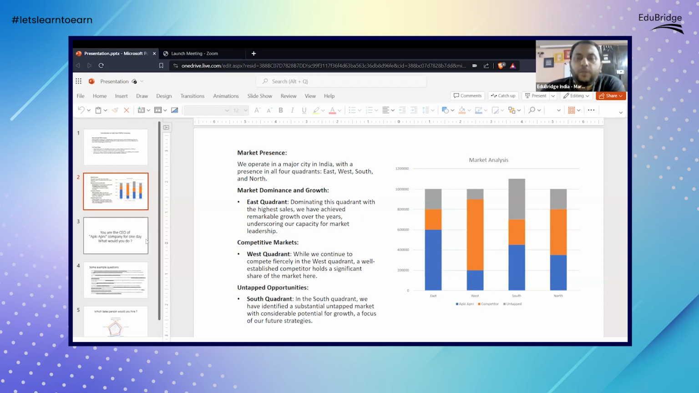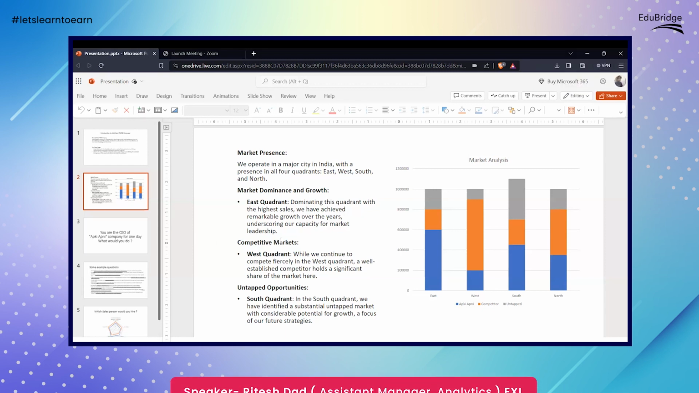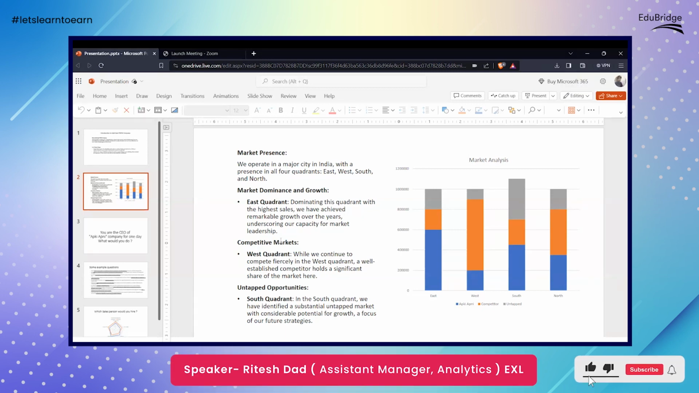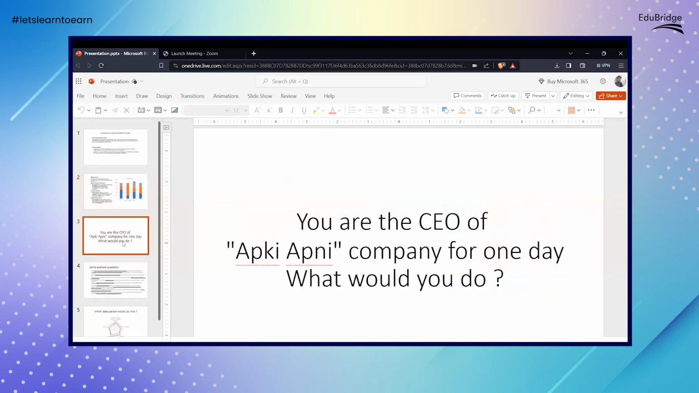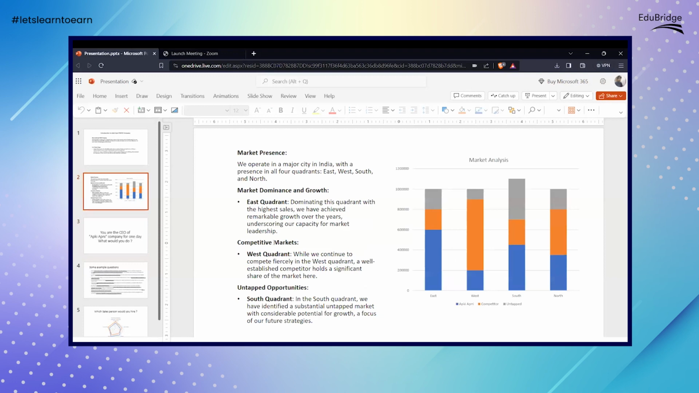No question. Okay, so now I'll be asking questions, and you have to take part in this because we are testing your business acumen. And if you go for any interview, they will also put you in this particular role or maybe some other role. So let's say you are the CEO of Aapki Apni company for one day. What would you do? Just based on this data, in most of the interviews, you will be facing such a situation where they will say that you are a CEO, you are the CFO, or you are the manager of some particular product. How will you improve the sales? What will you do to improve the conditions of the company?